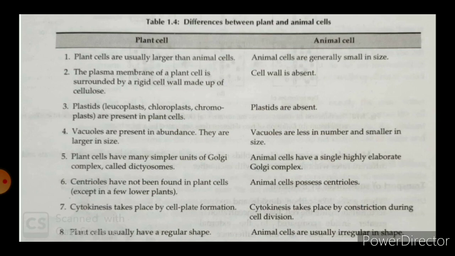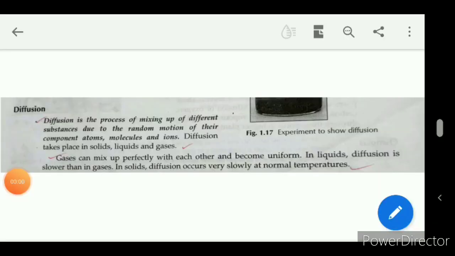After that, I will discuss movement of substances across the cell membrane. Let us discuss the movement of substances across the cell membrane.